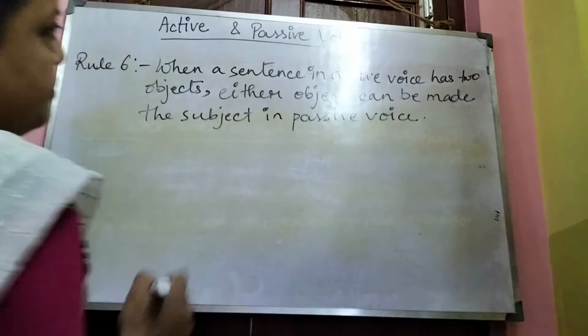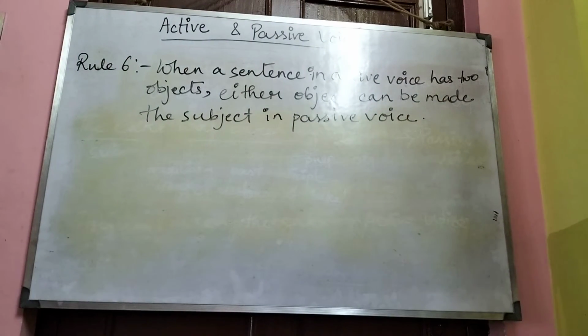So far we have seen that all the sentences have only one object. That's why that object was becoming the subject in passive voice. Now if there are sentences which have two objects, how will we change that into passive voice?